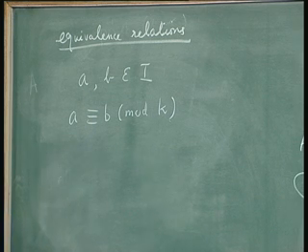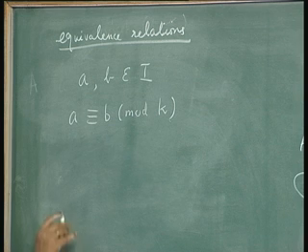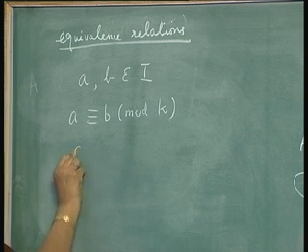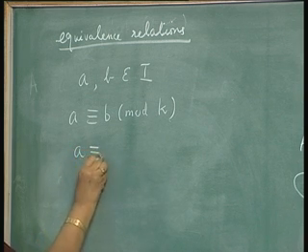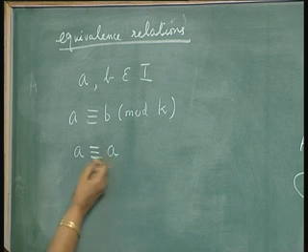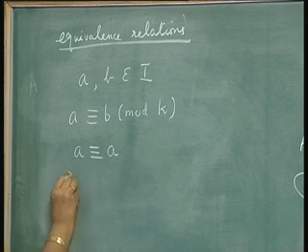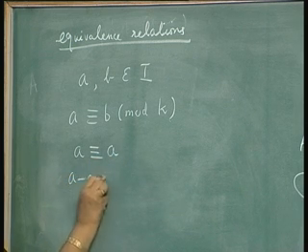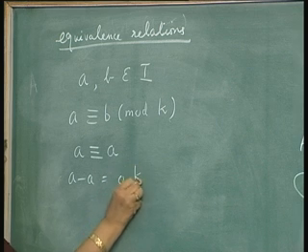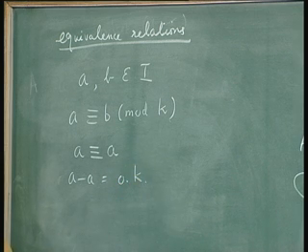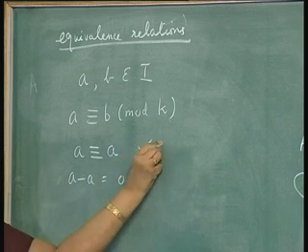Why is this an equivalence relation? Say for example, in this case if you take A, A will be equivalent to A itself, the reflexive property will hold because A minus A will be 0 times k. So, the reflexive property holds.